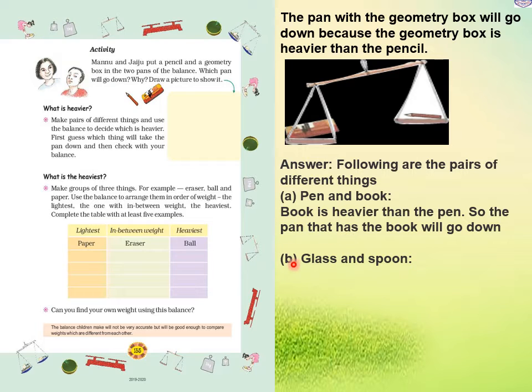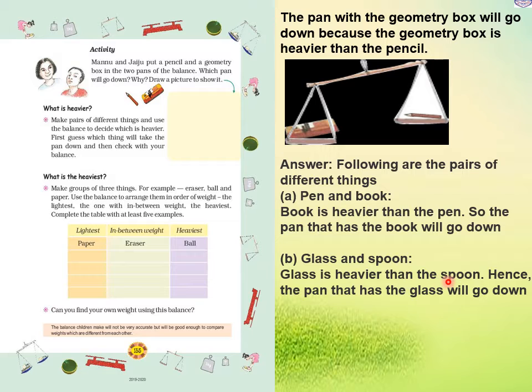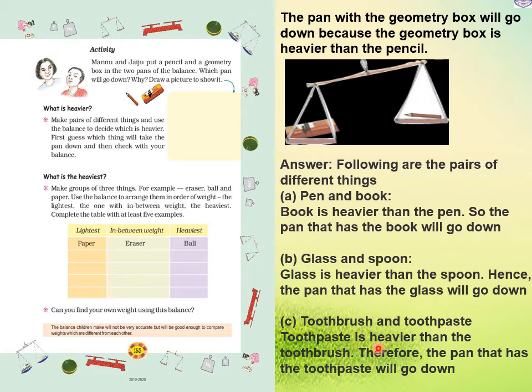Second one, we took glass and spoon. So the glass is heavier than the spoon. Hence the pan that has the glass will go down. Now next, toothbrush and toothpaste. So toothpaste is heavier than the toothbrush. Therefore the pan that has the toothpaste will go down.